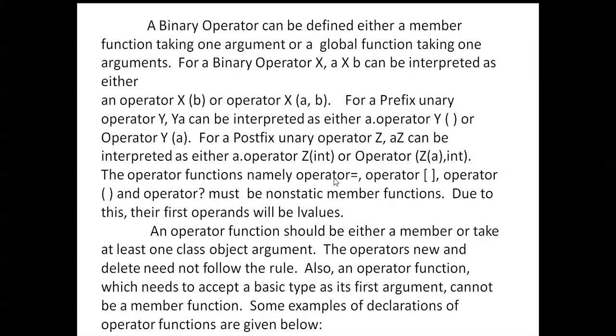The operator functions, namely operator equals, operator square brackets, operator parenthesis, and operator arrow, must be non-static member functions, as their first operands will be L values. An operator function should be either a member or take at least one class object argument. The operators new and delete need not follow these rules. Also, an operator function needs to accept the basic type as its first argument, so it cannot be a member function. Okay, some examples of declarations of operator functions.